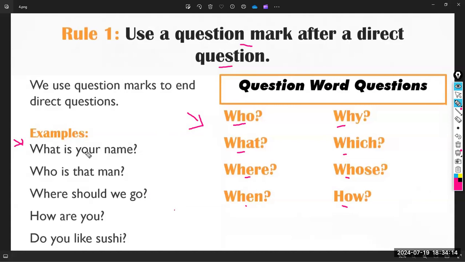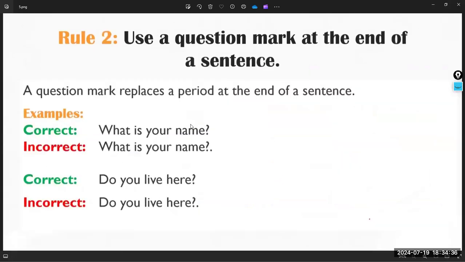If you want to use one of them, the example is, what is your name? So absolutely, I have to use the question mark. Who is that man? This is the question mark. Where should we go? Question mark, because it is a question. How are you? A question mark. And finally, do you like sushi? So this is the first rule and the easiest rule, I think.